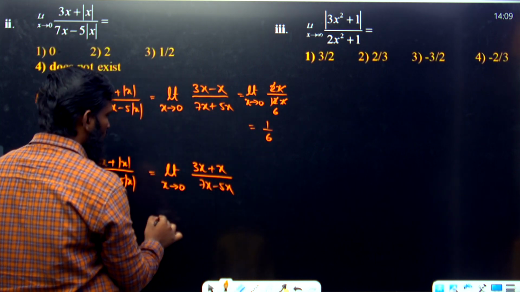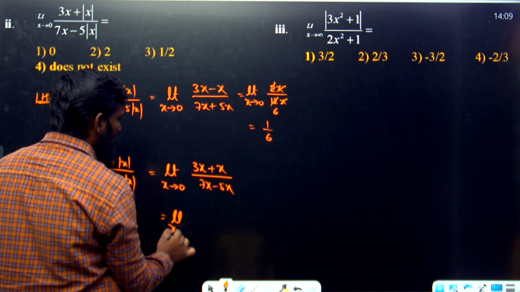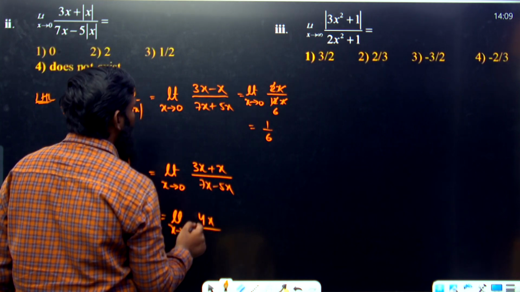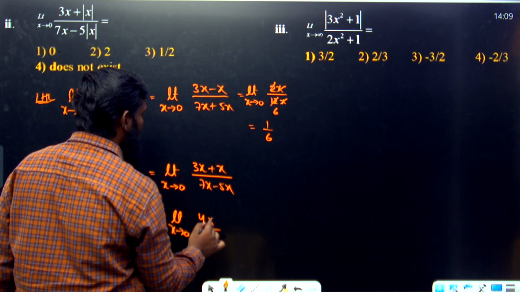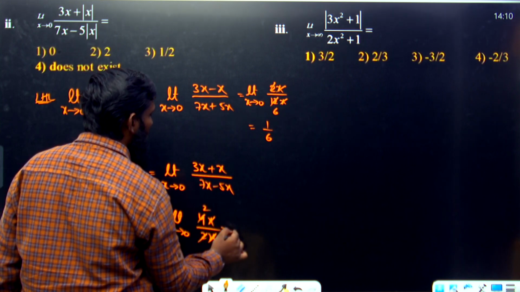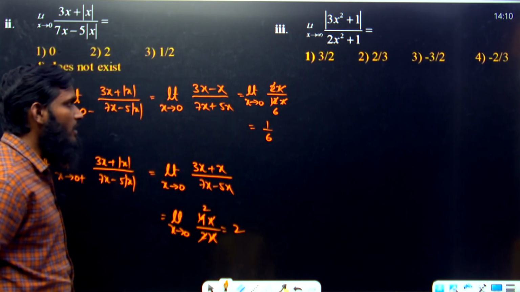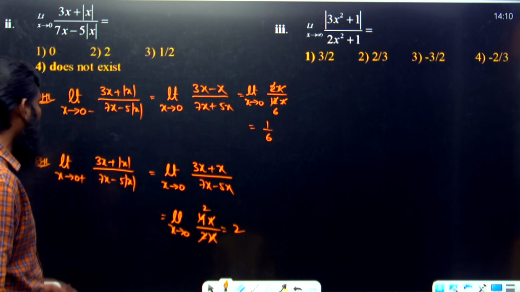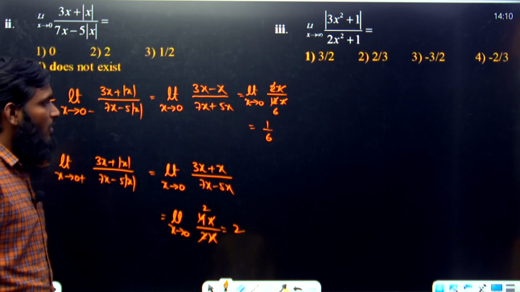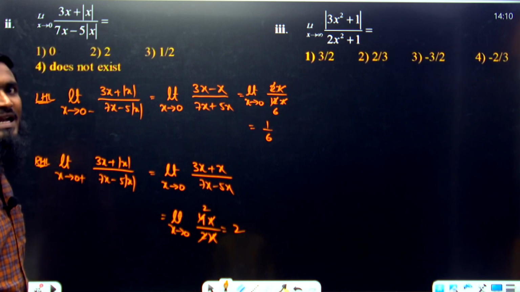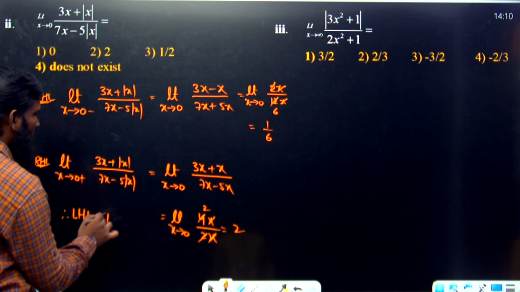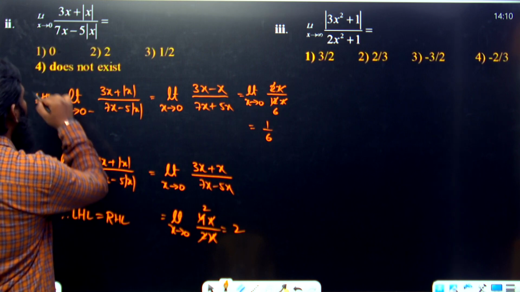Now similarly over here, limit x tends to 0. 3x plus x means 4x, divided by 7 minus 5 means 2x. x gets cancelled. 4 divided by 2 is equal to 2. So we are getting different answers over here. LHL value is equal to 1 by 6, RHL value is equal to 2. So LHL is not equal to RHL. Then what can we say?